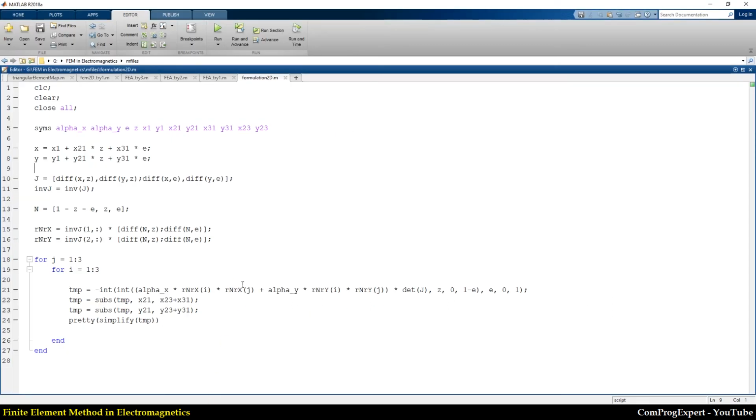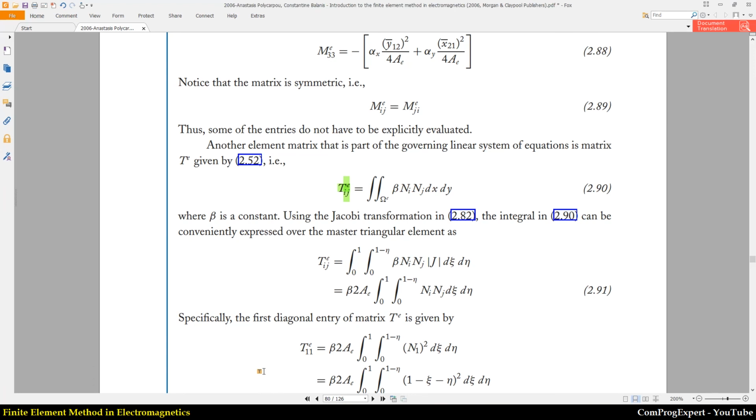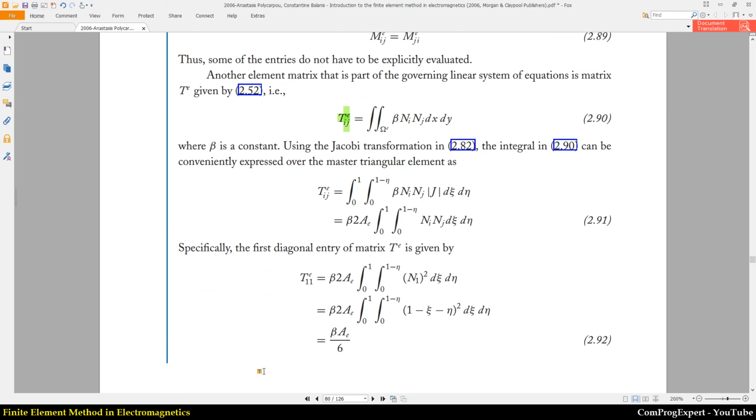So I wrote this M file, and you can use this M file as an example and use it for other formulations, right? Okay, for example, this is Tij, and you can use the symbolic toolbox to calculate components of Tij. So do you have any question about using the symbolic toolbox? No, this is clear. Right, right.